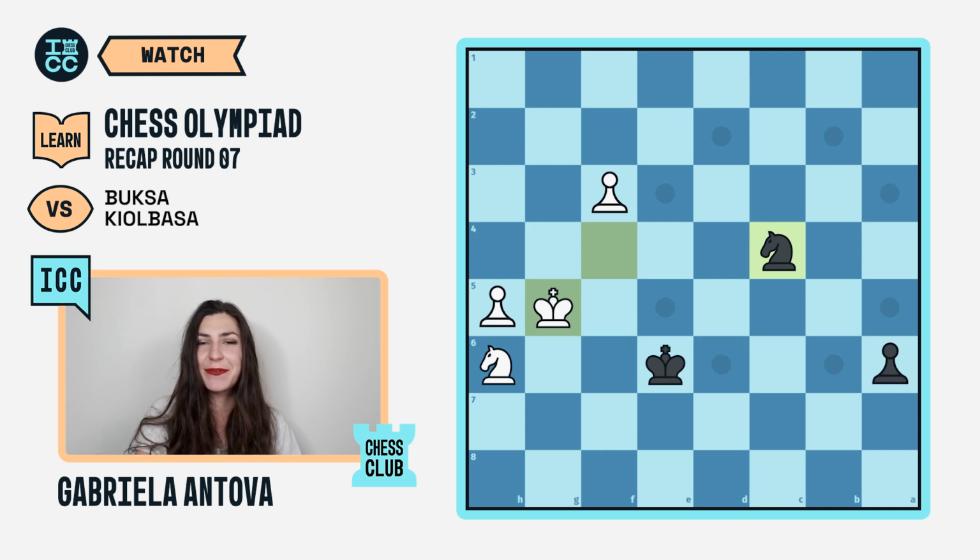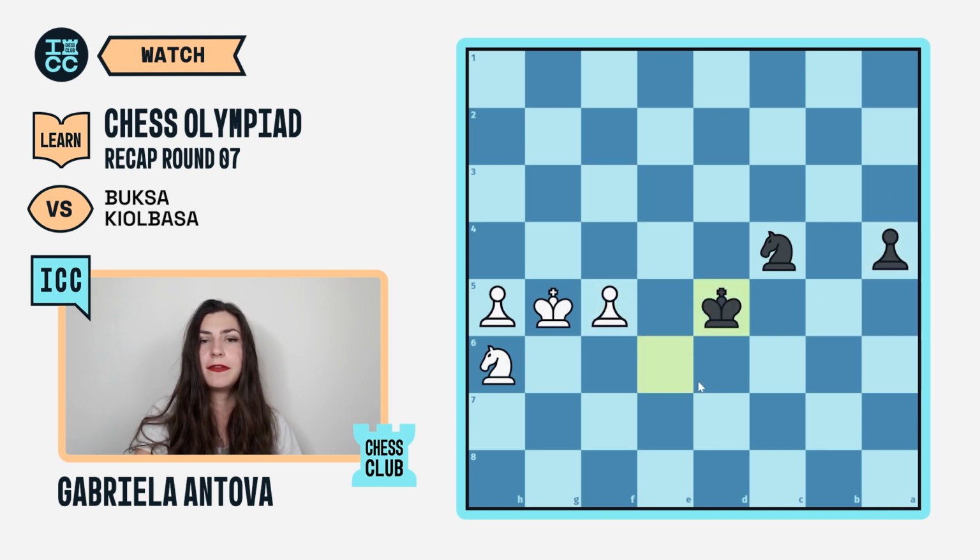It's a beautiful, beautiful way to save the game, so let's take a quick look. So the game could have continued with, not knight d2, a5, then f4, a4, f5 check, king d5, moving the king out of the way so there are no promotions with checks, f6, knight to d6.